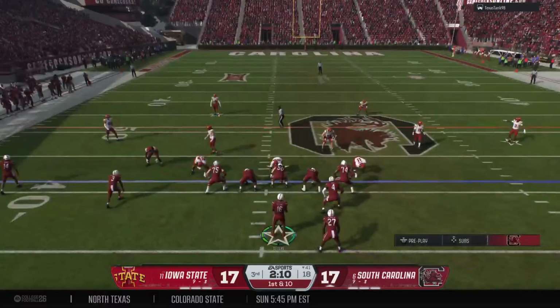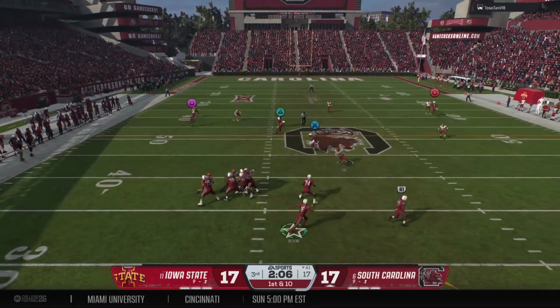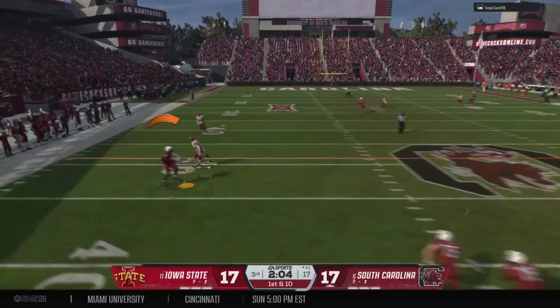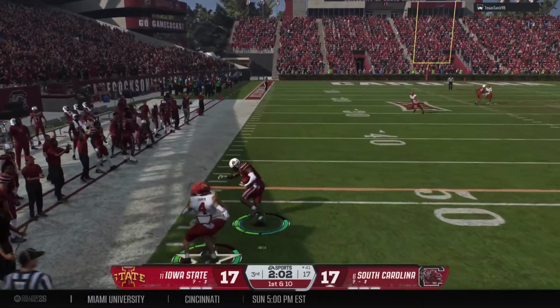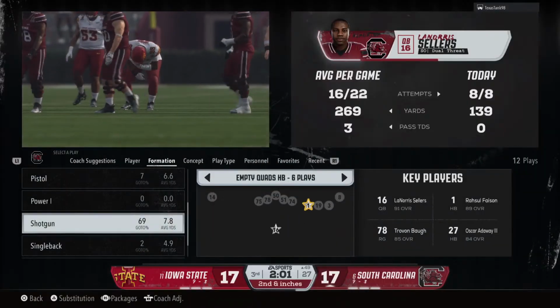1st and 10 play coming up. Back to pass. It's Sellers. On the run here, lets it go. Short throw complete to the tight end. And he heads out of bounds after gaining a few yards.